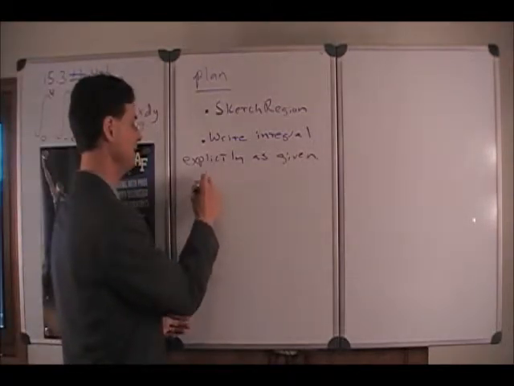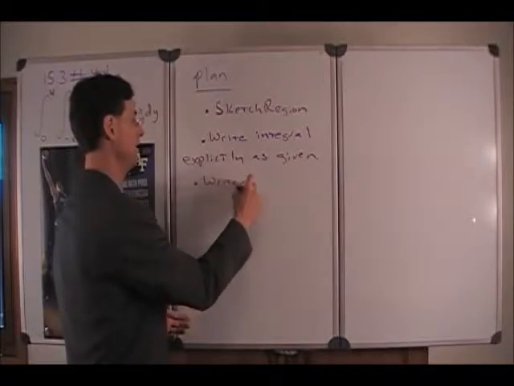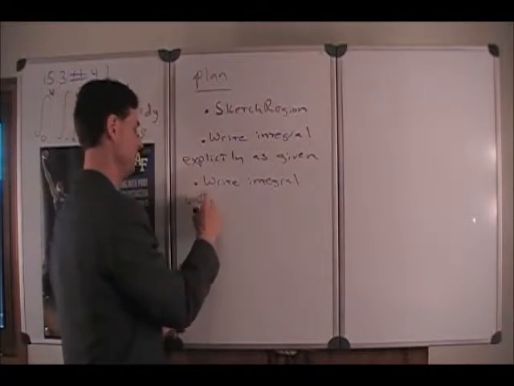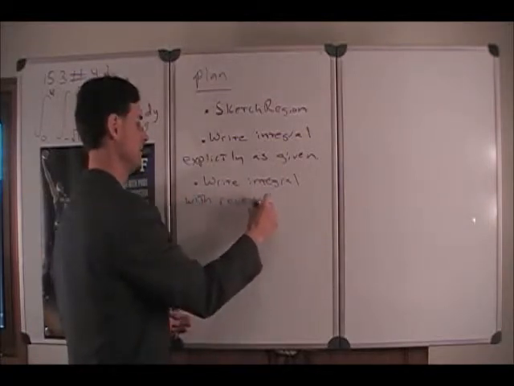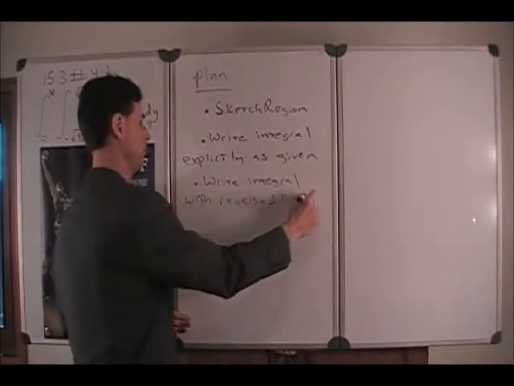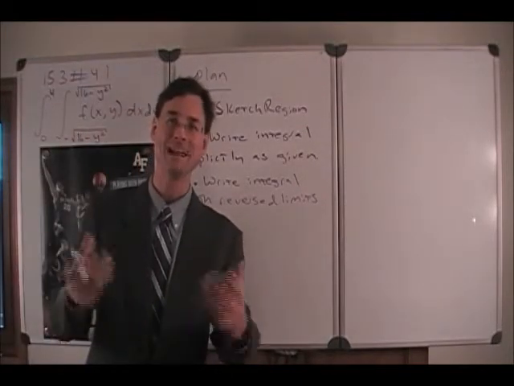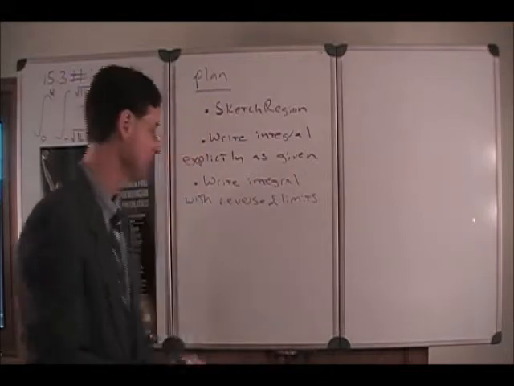And now we can write the integral with reverse limits. Of course, we're writing it with reverse limits, but we're covering exactly the same region in the xy plane.